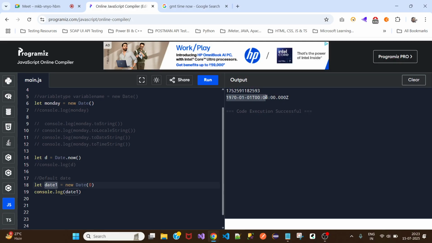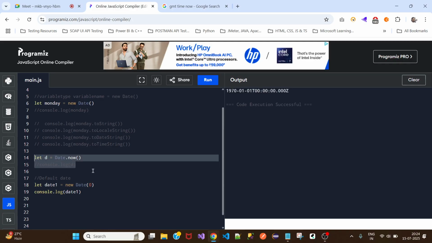Hours, minutes, seconds, and milliseconds. From this day and from this time, it will count up to the day which you are calling for the date. It will count in milliseconds from 1970 to today, 2025. The total amount of milliseconds calculated is displayed over here. Now let me show you that. First let me run this. Okay, we have 1970.